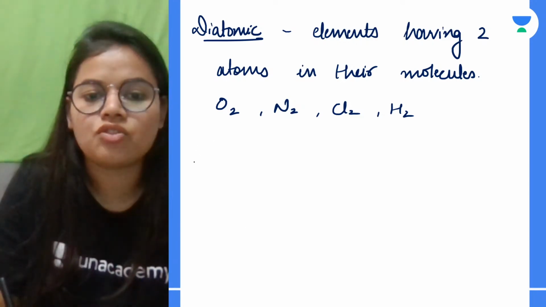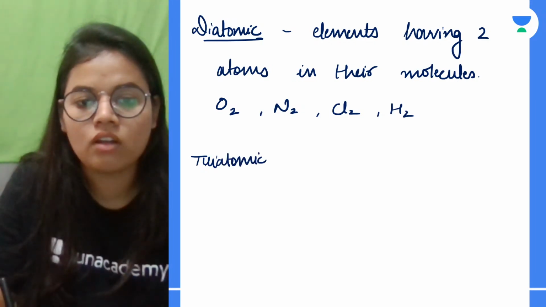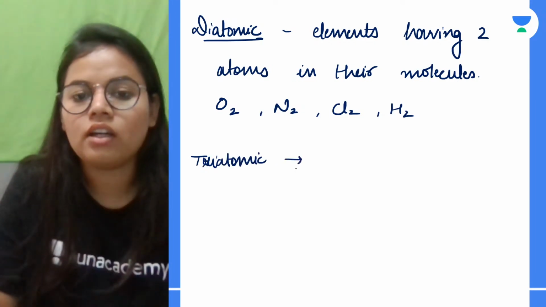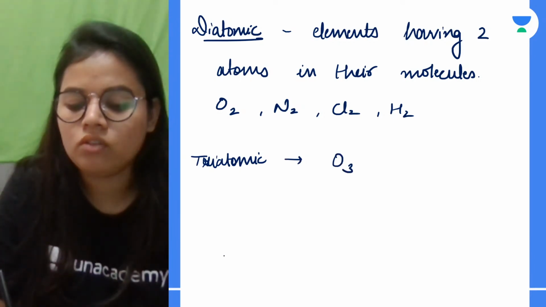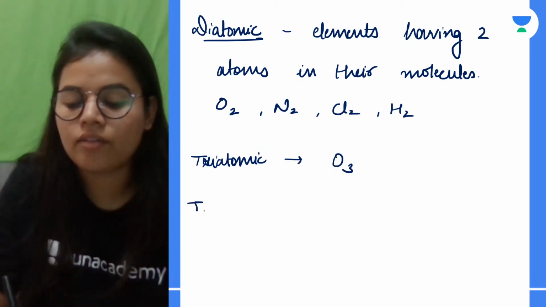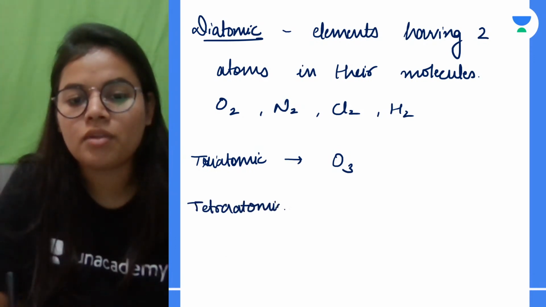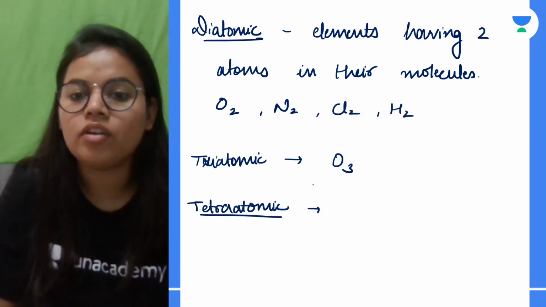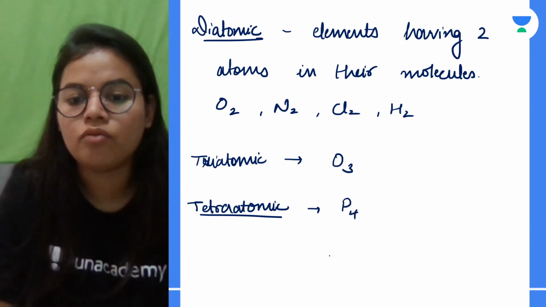After that we have triatomic. These have three atoms in the molecule. The very common example is ozone. Okay. Then we have tetraatomic. So tetra means 4, and they have 4 atoms in a molecule. Okay, so it will be P4.